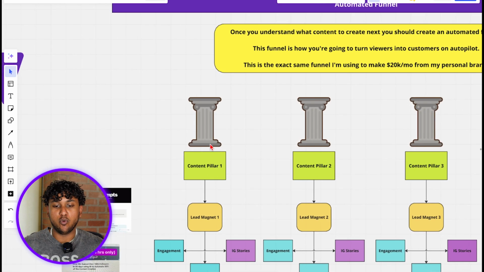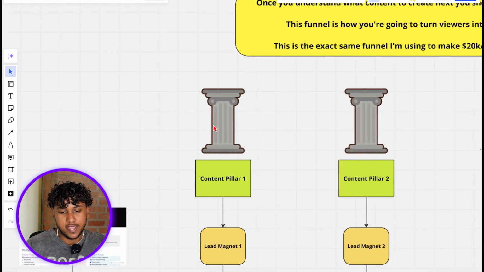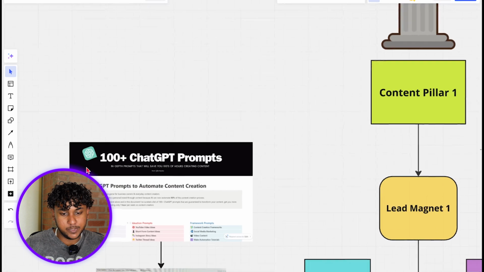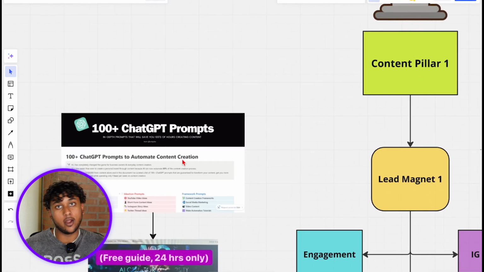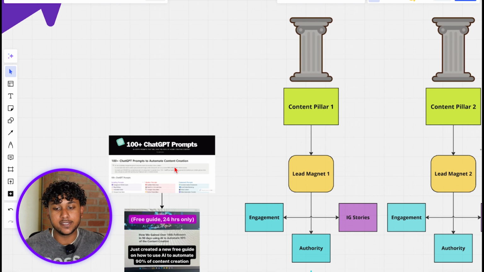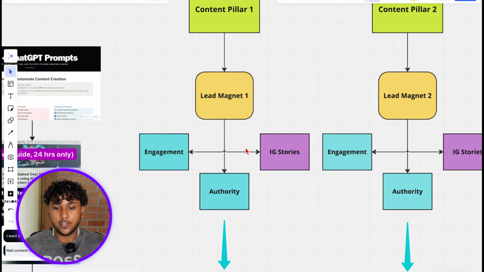So I'm just gonna give you guys an example. One of my content pillars is automation AI, and an example of a lead magnet that falls under this would be 100 plus ChatGPT prompts that we use to automate our content creation, right? So this would be an example of a freebie that we give out to our audience in exchange for their information. And the way that you can give out these lead magnets is through your content, whether it's through an engagement post, through an authority post, or through your Instagram stories.